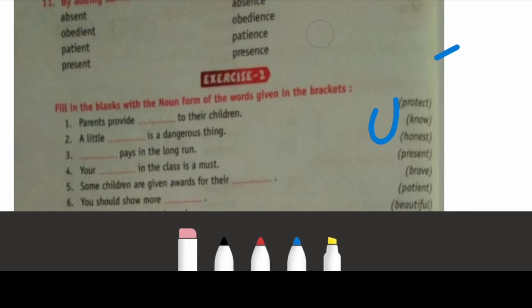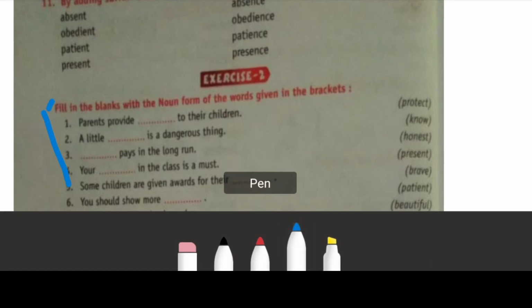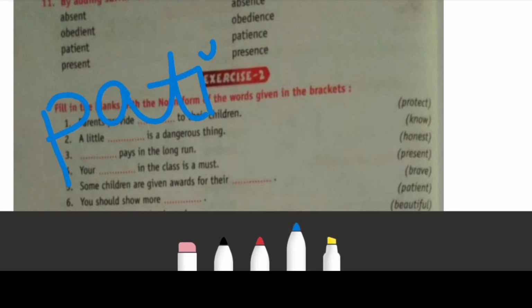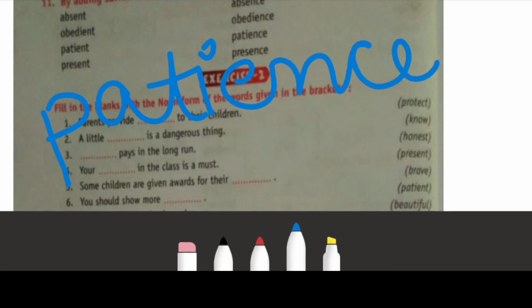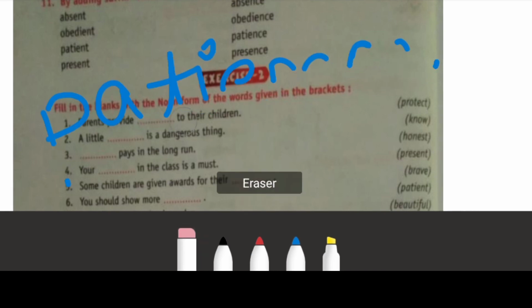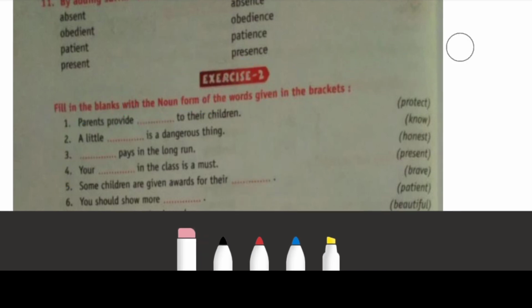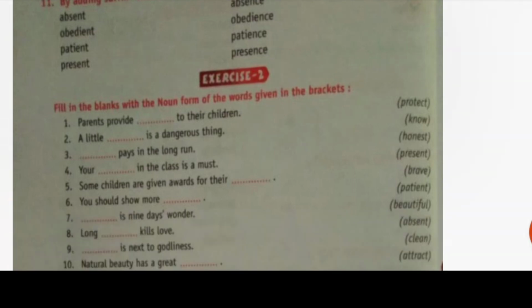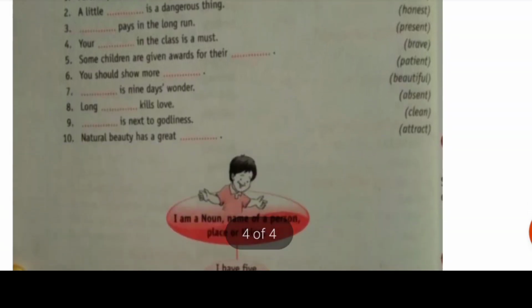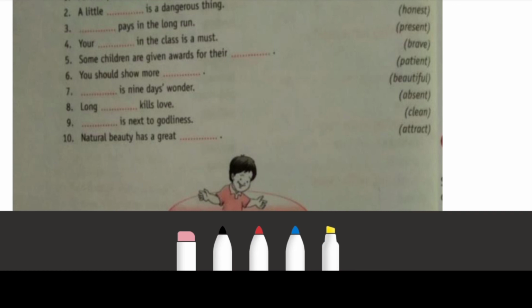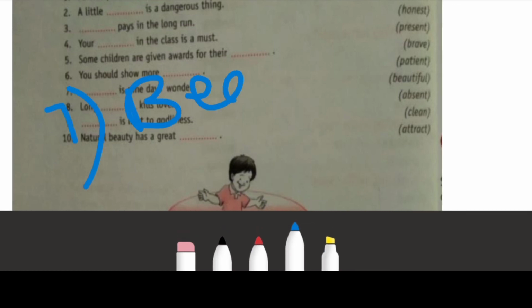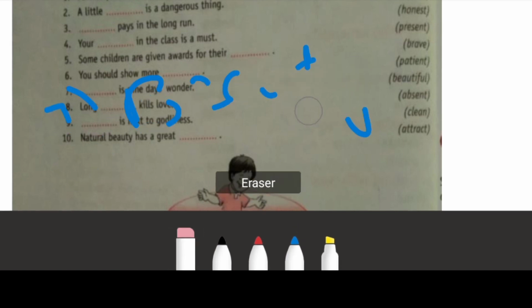Now, sixth, you should show more patience. Patience. Sixth should be, you should show more patience. Now let's move to the seventh sentence. Dash is nine days wonder. Seventh, dash is nine days wonder. Beauty. Beauty is nine days wonder.